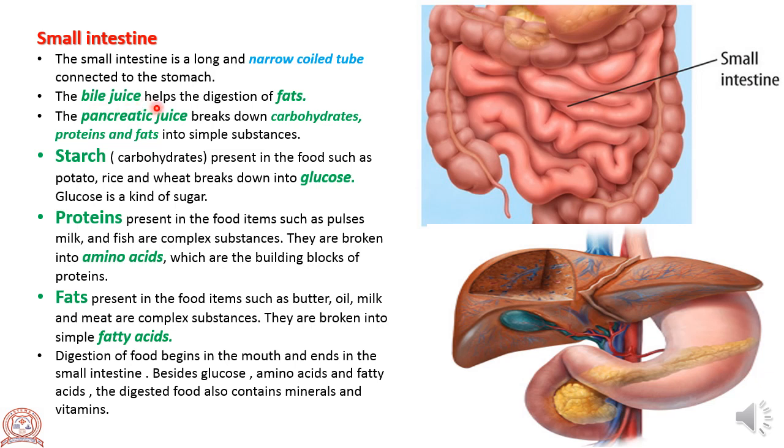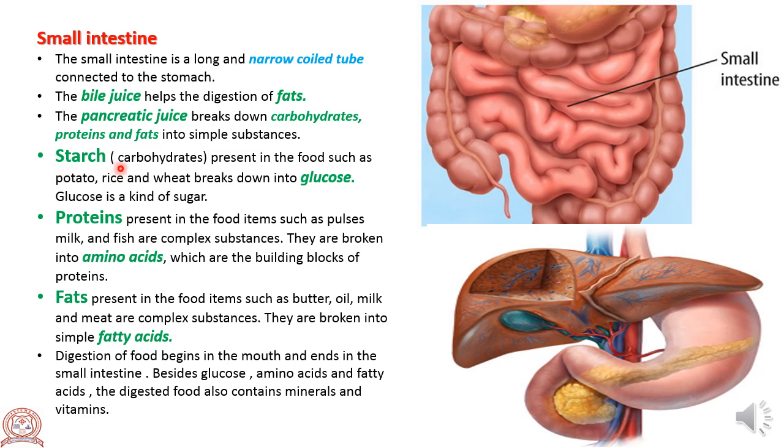From where does bile juice come? Bile juice is secreted by the liver and it is stored in the gallbladder. Okay. Now, pancreatic juice breaks down carbohydrates, proteins and fats into simple substances.